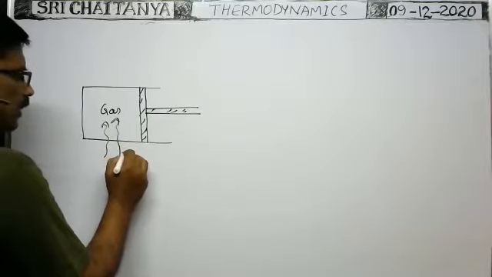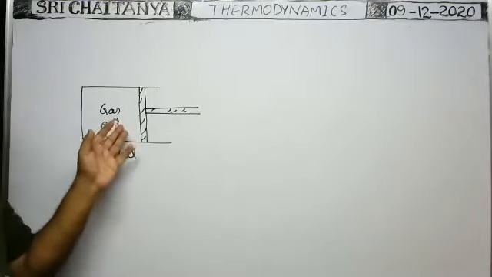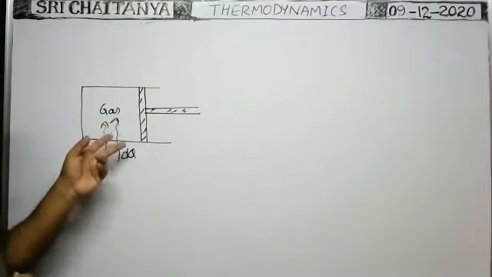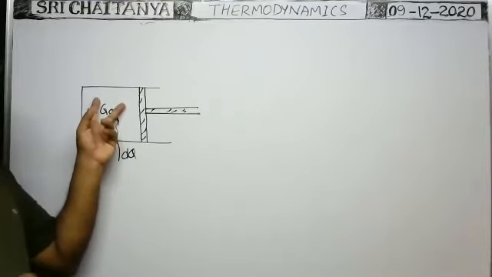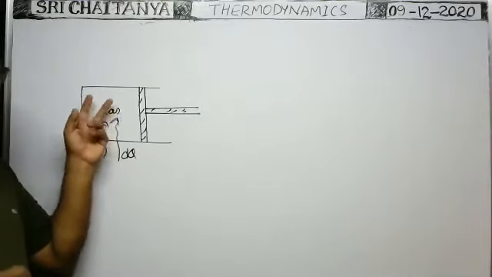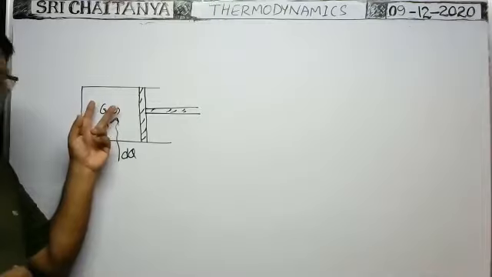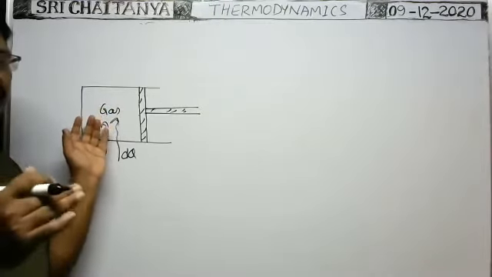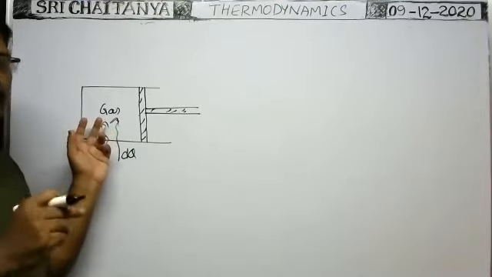So if you supply some heat energy to the system, suppose dq amount of heat energy is supplied to the system from the outside, then this heat energy or thermal energy is absorbed by the atoms or molecules in a gas. Due to that, the average kinetic energy of molecules increases. As we know, the average kinetic energy of the gas is directly proportional to temperature on the Kelvin scale, so the temperature increases.